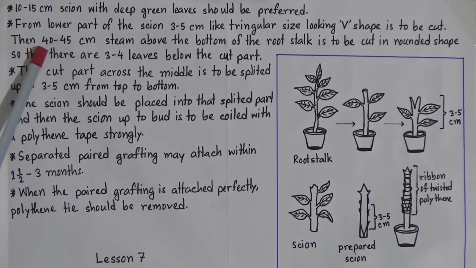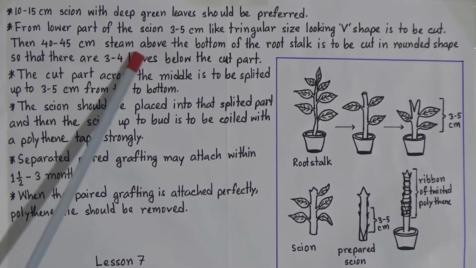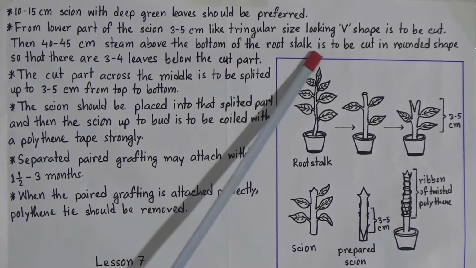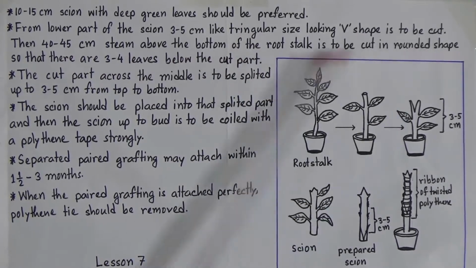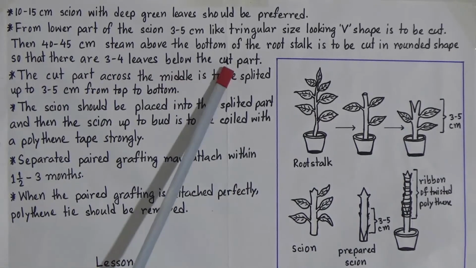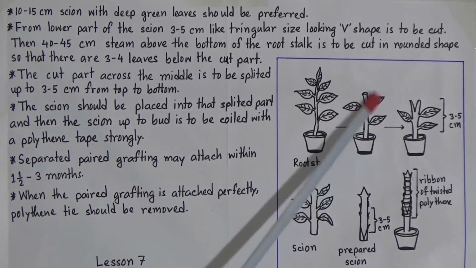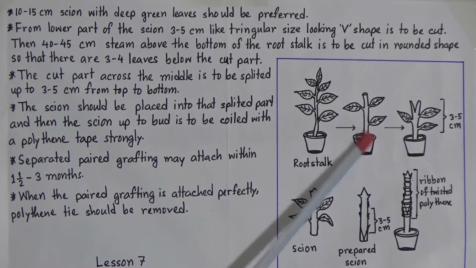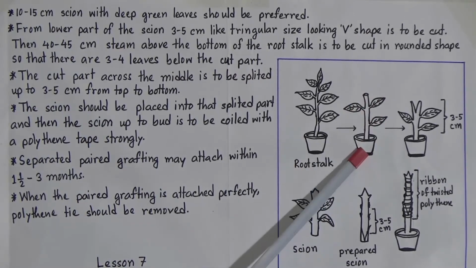And then the stem 40 to 45 centimeter above the bottom of the rootstock is to be cut in a rounded shape, so that there are 3 to 4 leaves below the cut part. Now look, we will cut it in a rounded shape, and there will be 3 to 4 leaves after cutting it.